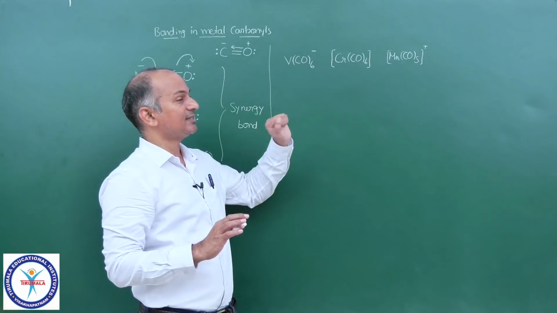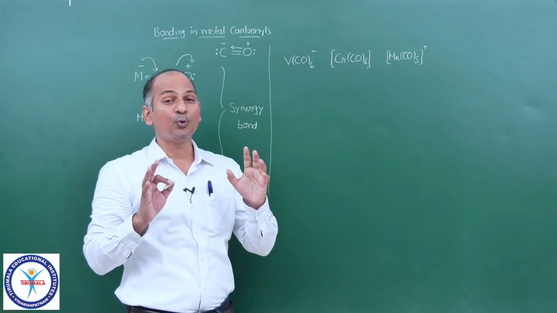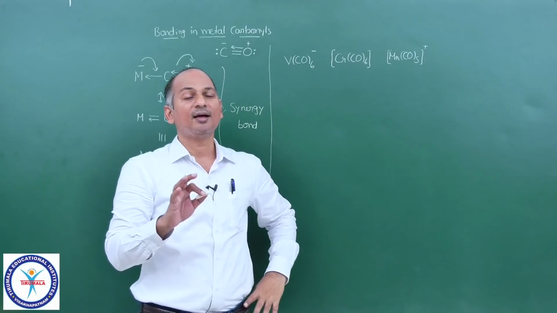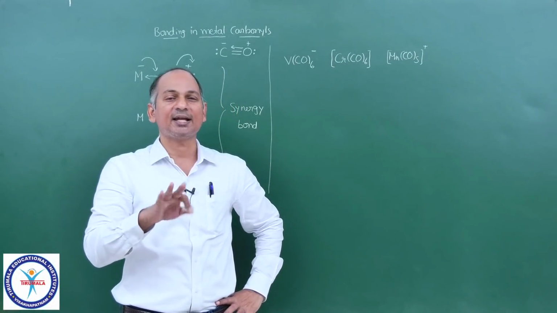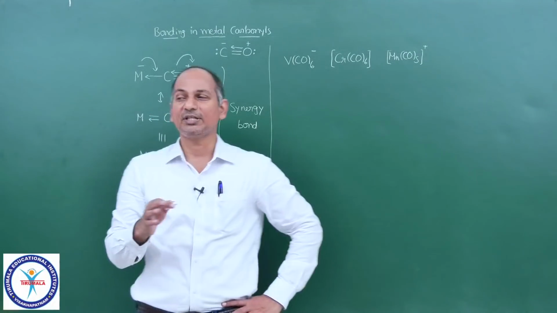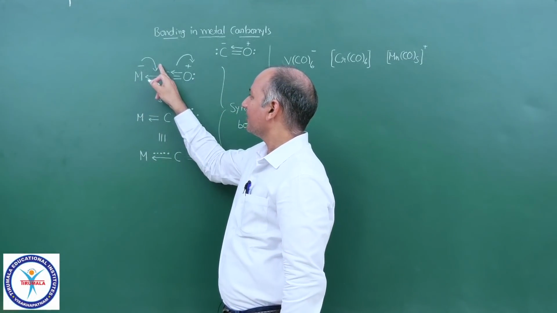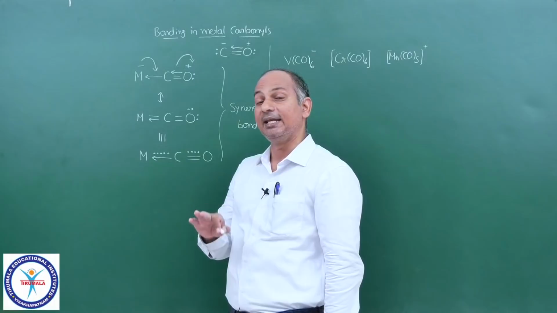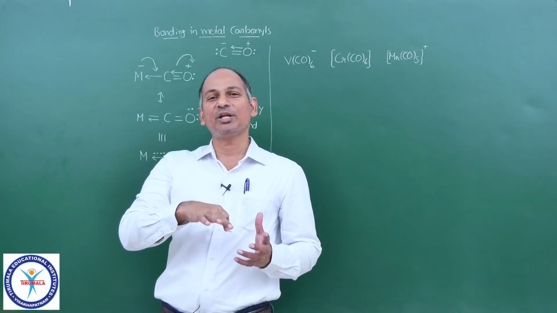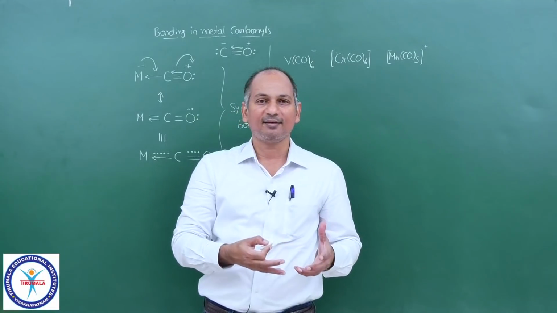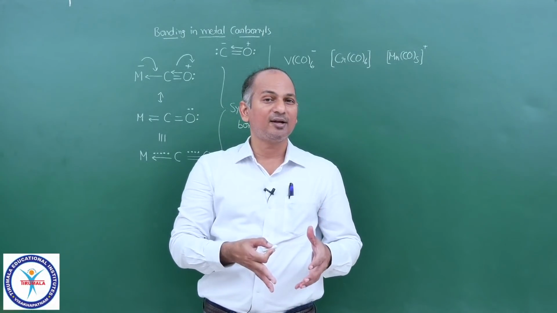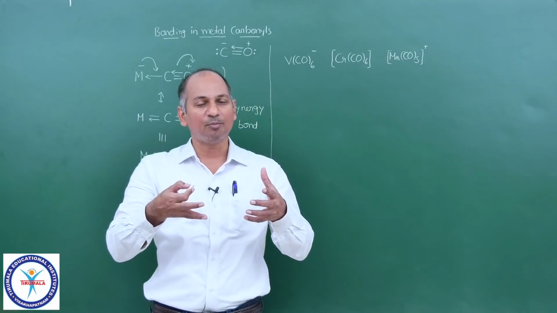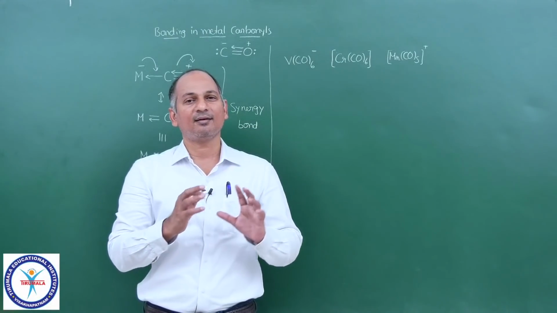Now, the question here is, what is the CO bond length order? In which of these complexes is the CO bond length least and in which of them is it highest? Now see, the metal is donating electron density and as a result the bond order in carbon monoxide is decreasing. So, the more the extent of donation, the lesser is the bond order. The lesser the bond order, the greater the bond length. If the number of bonds decreases, then the bond length increases.